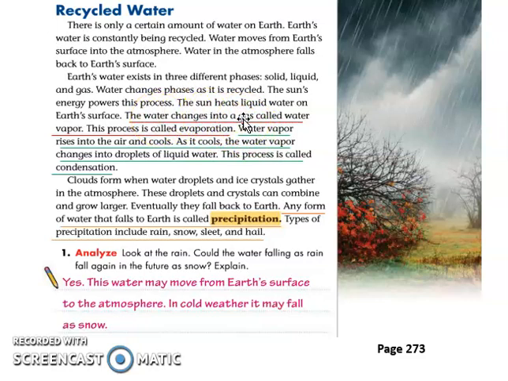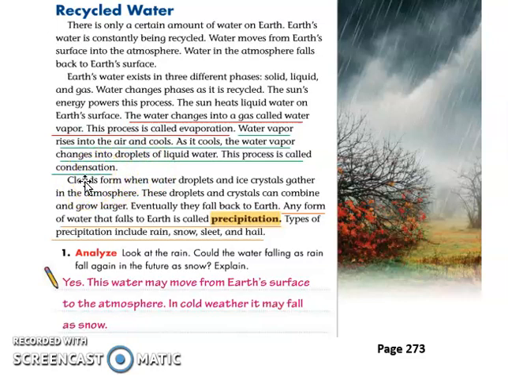So when the surface water turns into gas, that is evaporation. And after that process, it becomes water vapor. Water vapor is a gas. When it cools down, the water vapor changes into water droplets. That process is called condensation. And that process results in the forming of clouds.